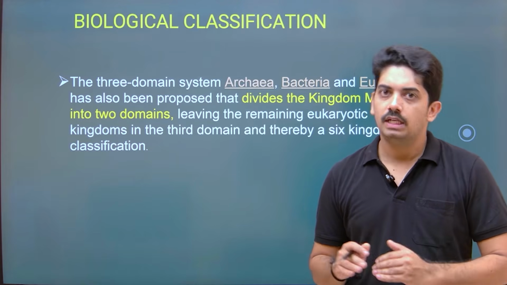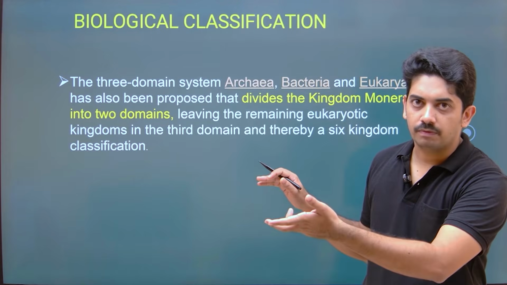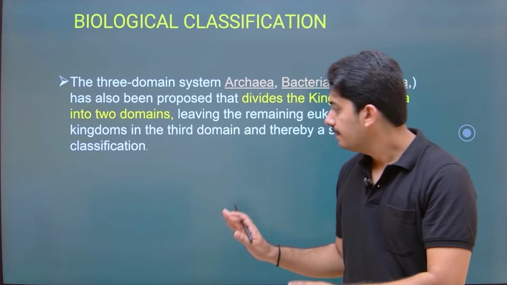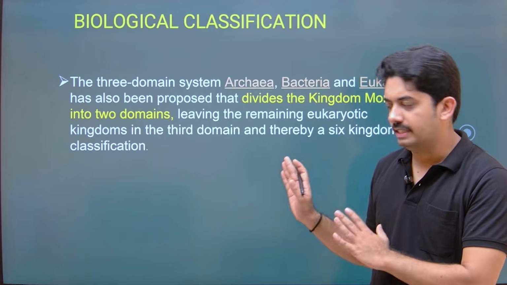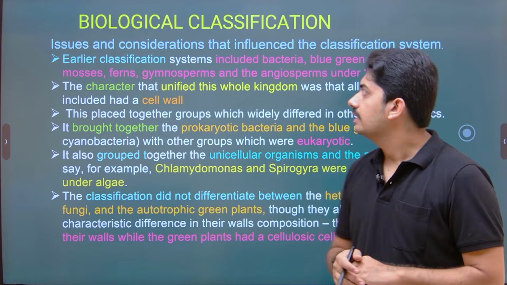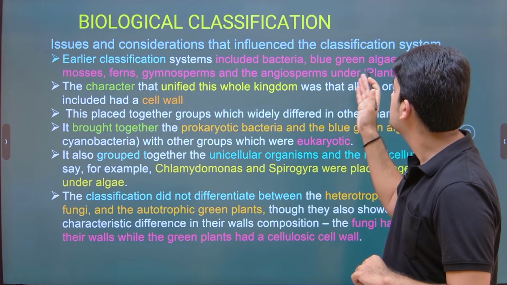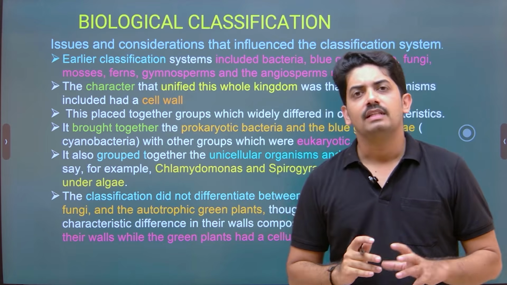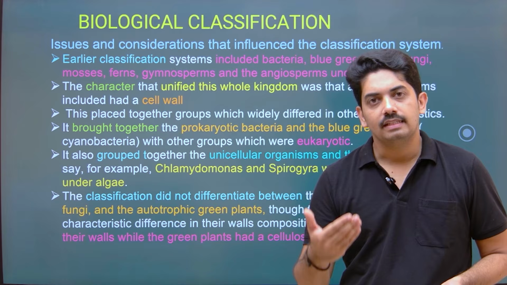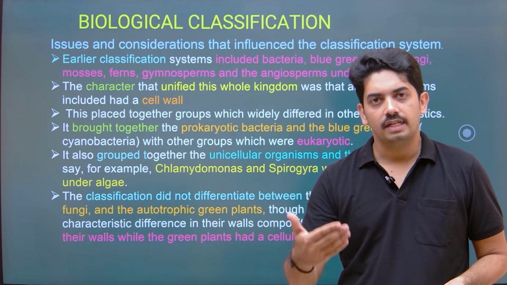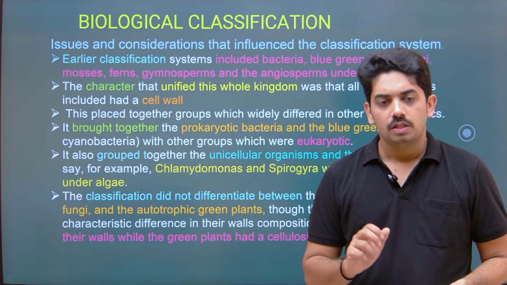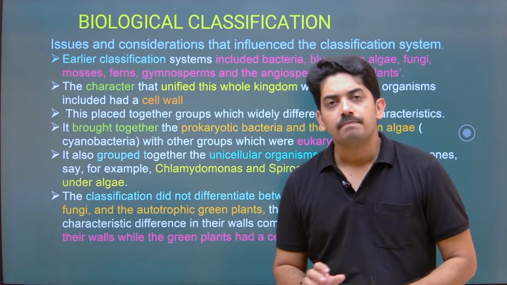So if we consider the 3 domains along with the 5 kingdom system of classification, then it will become a 6 kingdom system of classification. But this was not in practice. Now, the issues and considerations that influenced the classification system, this we already discussed. What is the reason for the 3 kingdom, 4 kingdom, and 5 kingdom systems of classification? So we'll go in brief here.